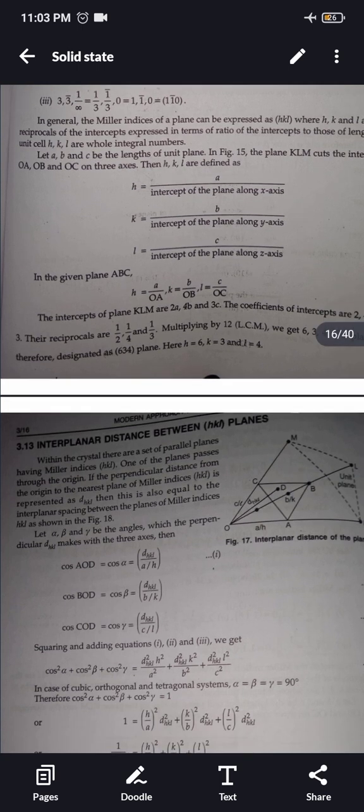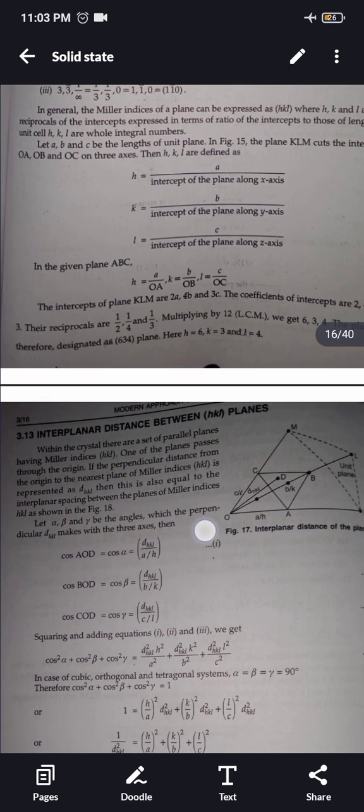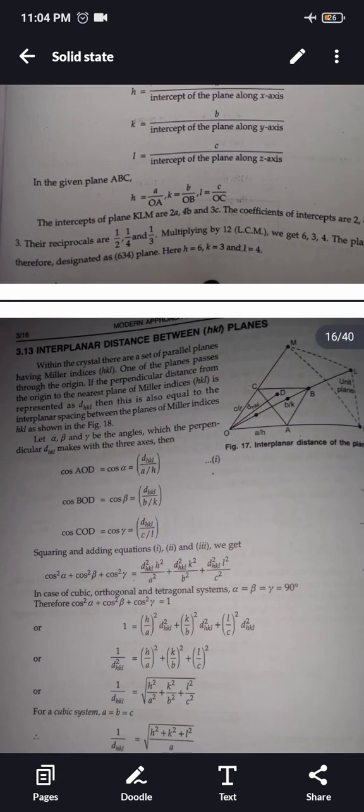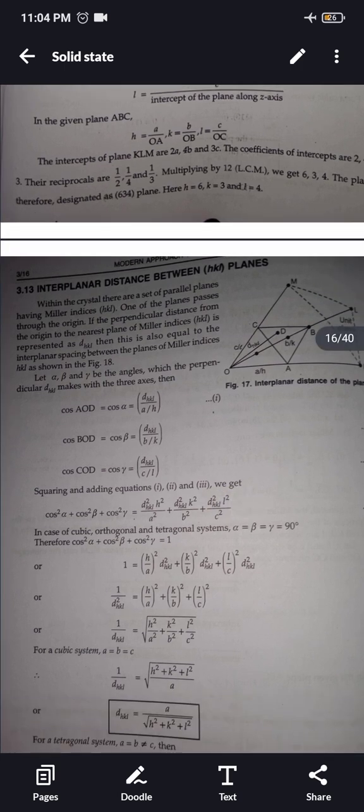Let alpha, beta and gamma be the angles which the perpendicular d_hkl makes with the three axes. Then cos AOD is equal to cos alpha, cos BOD is equal to cos beta, cos COD is equal to cos gamma. Squaring and adding equations 1, 2 and 3, we will get cos square alpha plus cos square beta plus cos square gamma is equal to d square hkl h square upon a square, d square hkl k square upon b square, d square hkl l square upon c square.